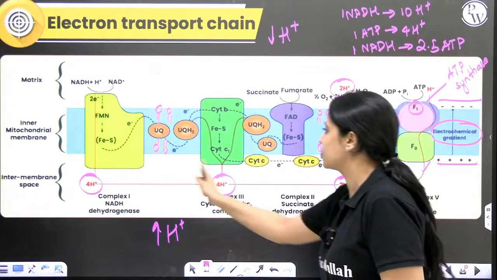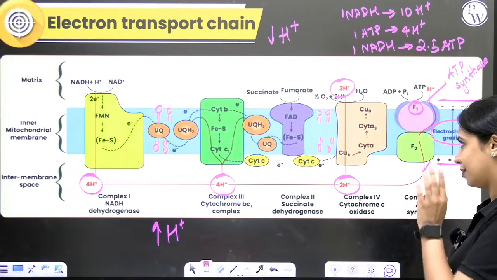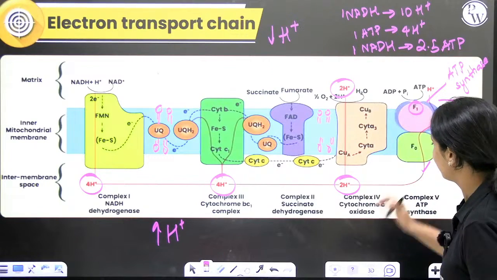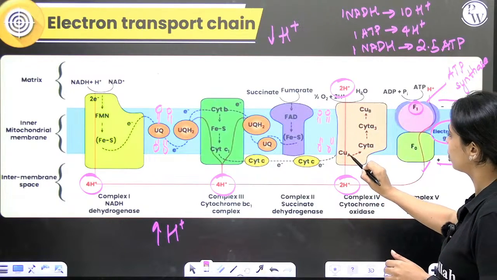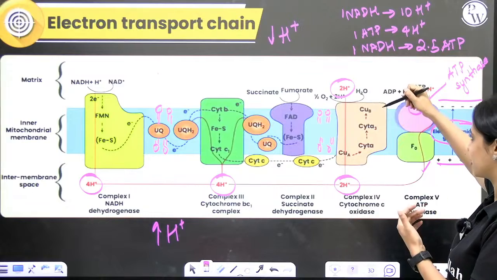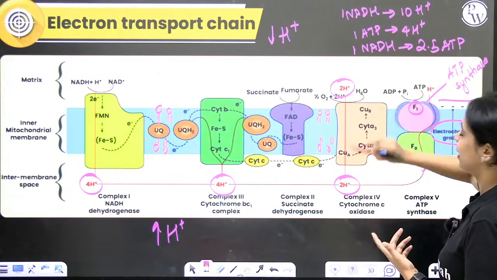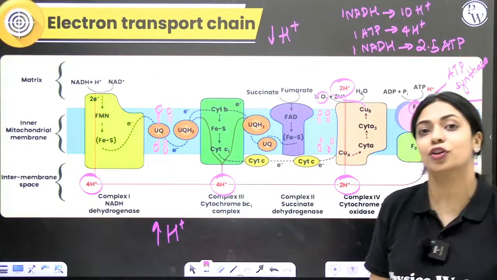Okay, so this is the story of NADH. Wait, I forgot something. Yeah, so finally from complex 4, it goes to copper center A, cytochrome a, a3, copper center B. Ultimately, the electron is donated to oxygen. Oxygen is the final electron acceptor.